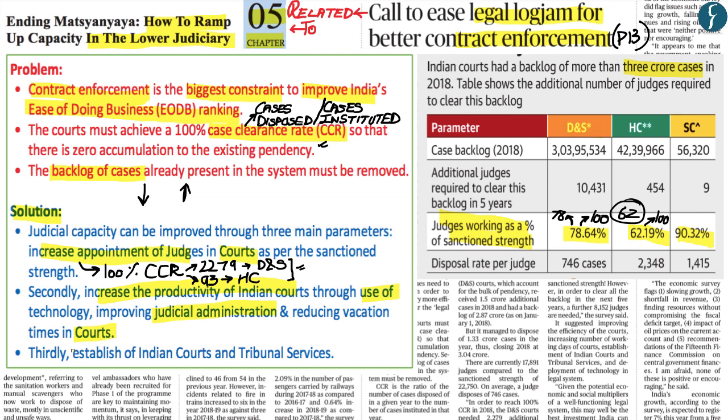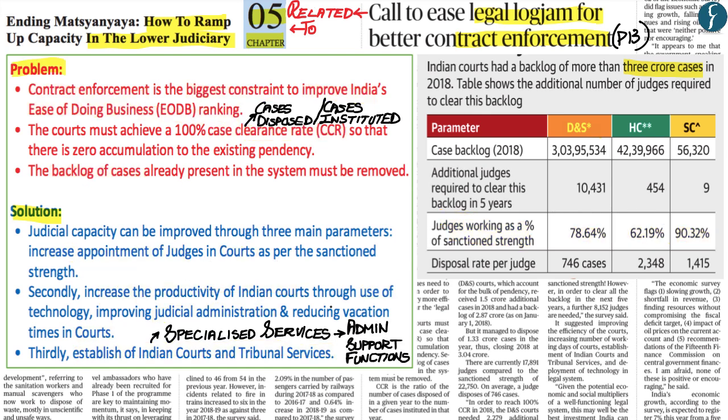Now the last main recommendation given out by the economic survey so as to improve the judicial system within India is to establish an Indian Courts and Tribunal Services. Now the Indian Courts and Tribunal Services would be a specialized service that would handle the administrative part of the Indian judiciary. Now these are the two main aspects that you needed to understand from this article. First, what are the problems with regards to India's judicial system, and secondly, what are the main recommendations given out by the economic survey so as to improve the judicial capacity. And so now with this, let us move on to the next article.